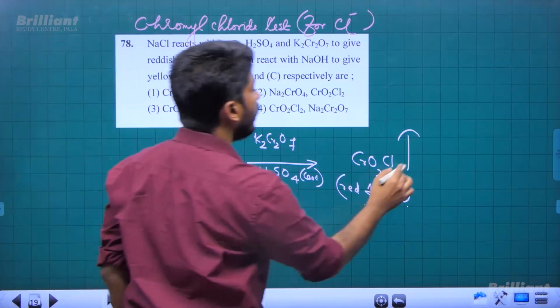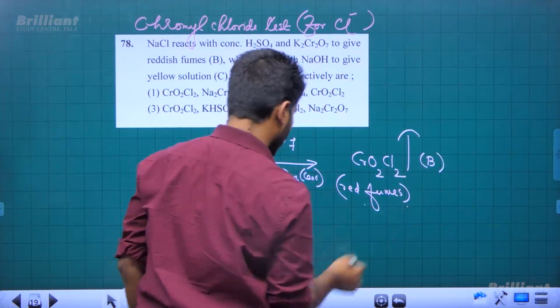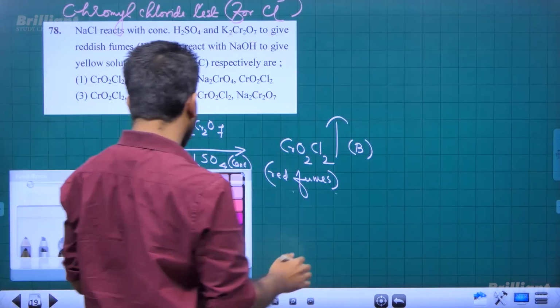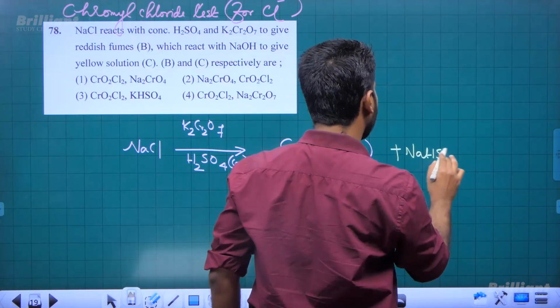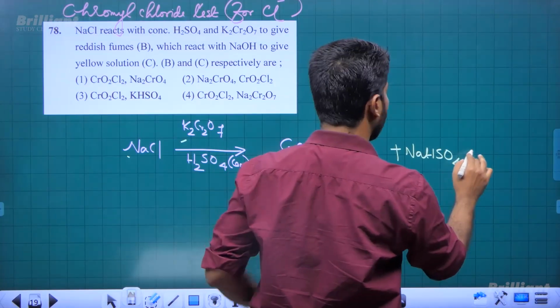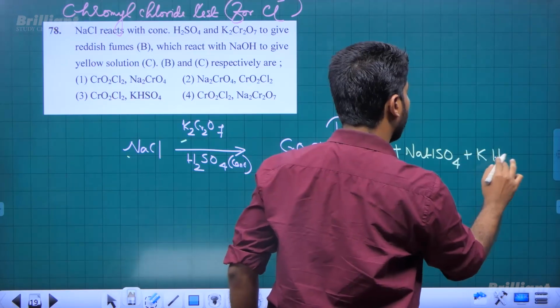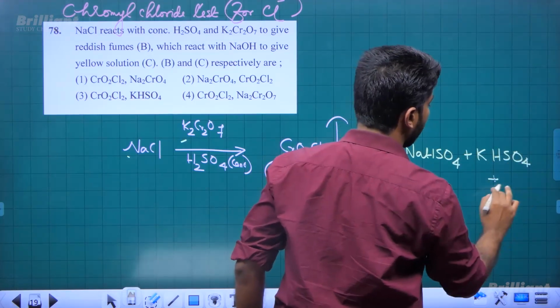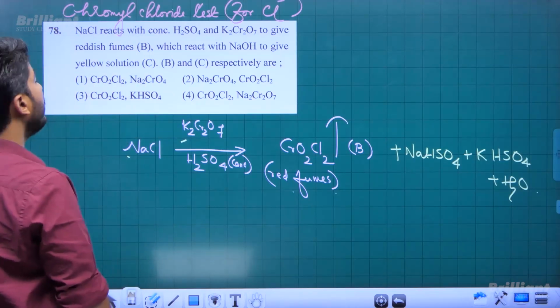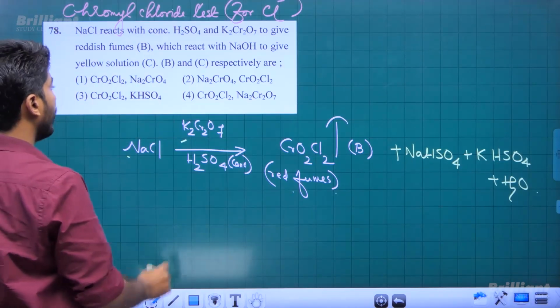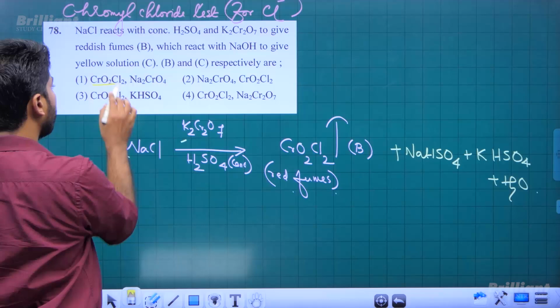So that is going to be our compound B. And along with chromyl chloride, NaHSO4 and KHSO4 also are formed. Okay. So we identified B, chromyl chloride it is. So we can see chromyl chloride in 3 options.